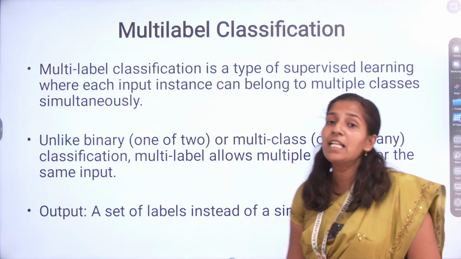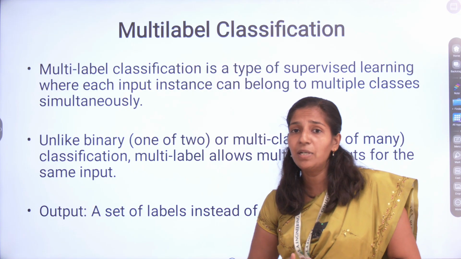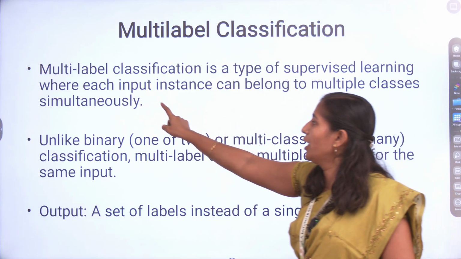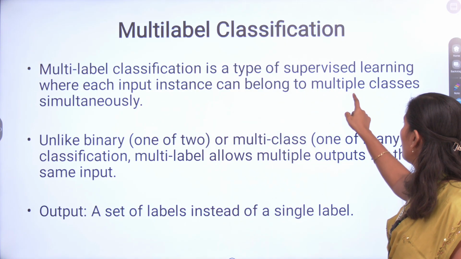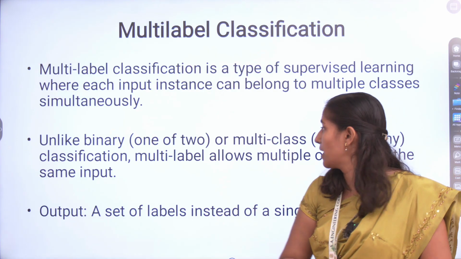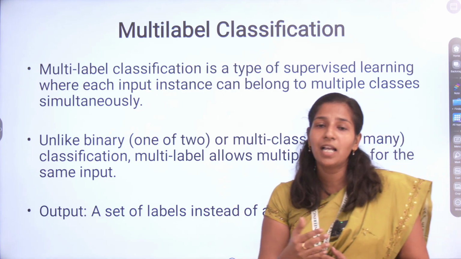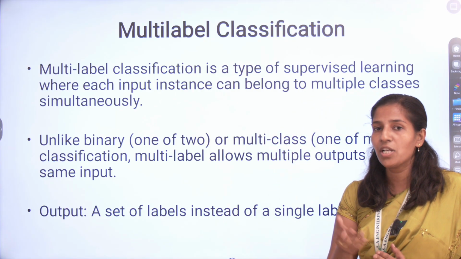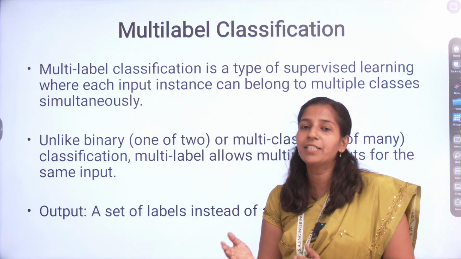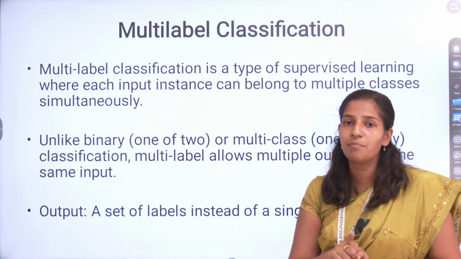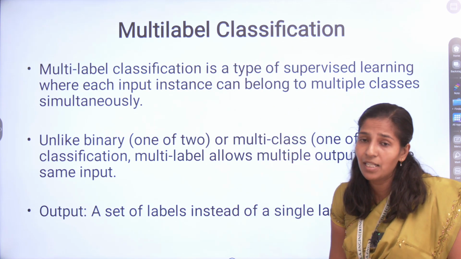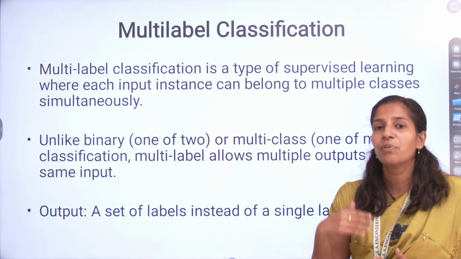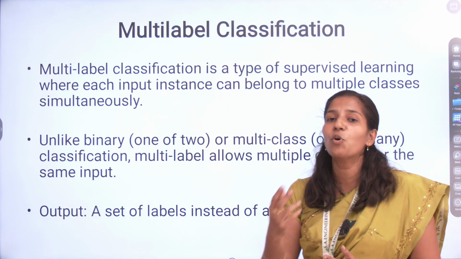The next one, multi-label classification. In multi-label classification, every instance or input comes under multiple classes simultaneously. In binary classification, from the two possibilities you get only one. But multi-label means there are a number of possibilities, and from them you get more than one.